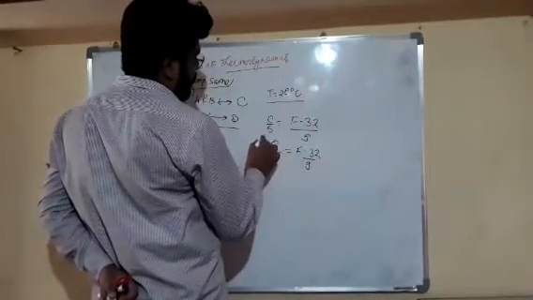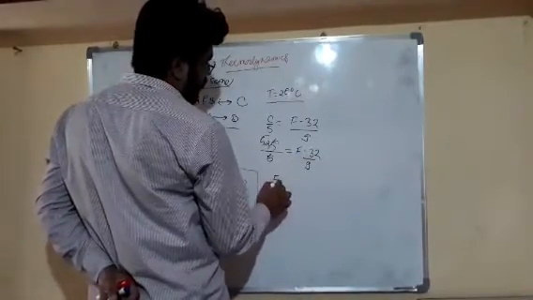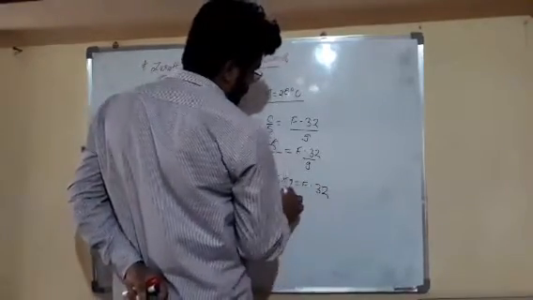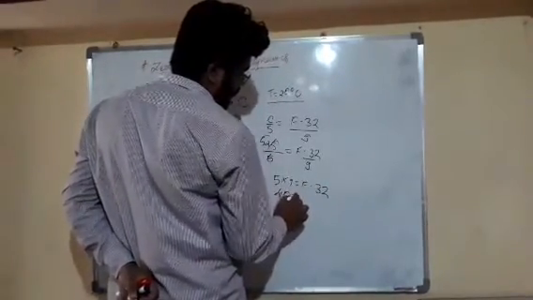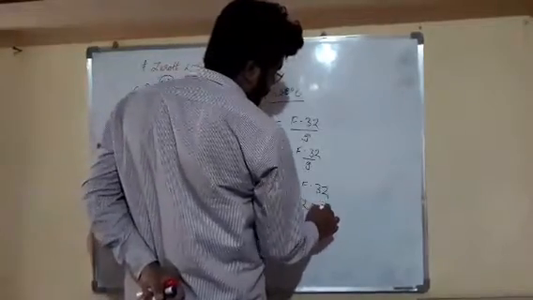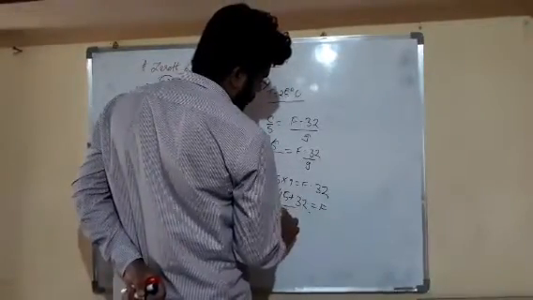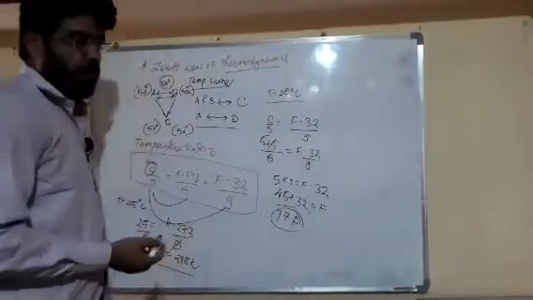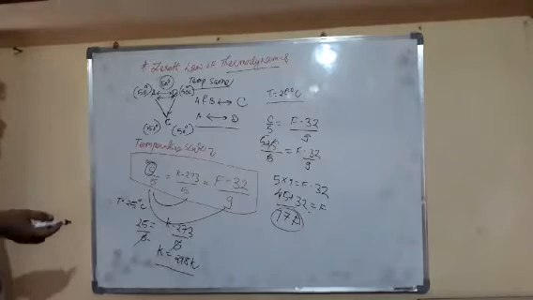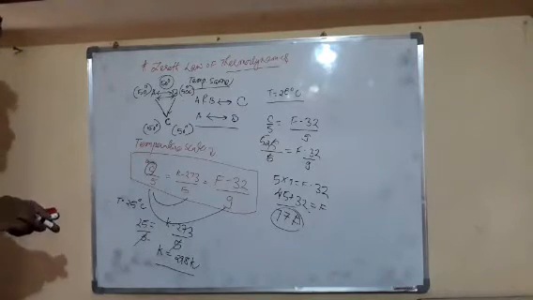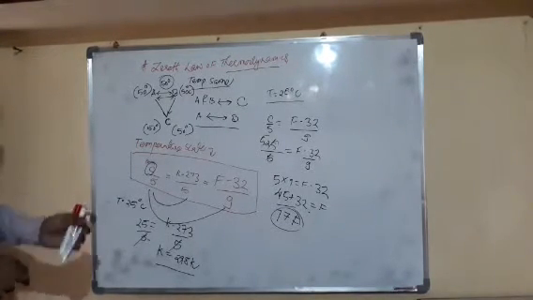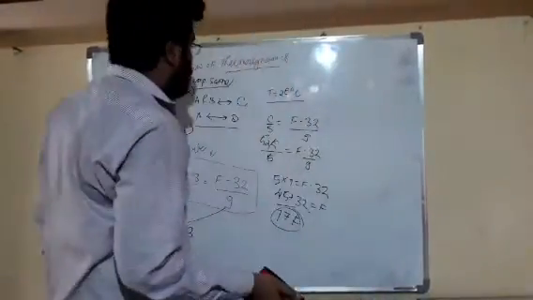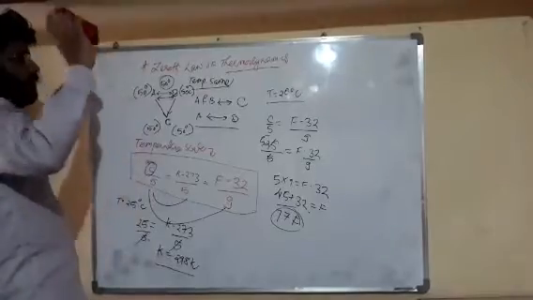Here it becomes 5. 5 into 9 is equal to F minus 32. 45 plus 32 equals F, and it becomes 77 Fahrenheit. So by using this formula, we can convert Celsius into Kelvin, and also into Fahrenheit. This is our temperature scale, friends. This is the formula used for conversion of temperature.